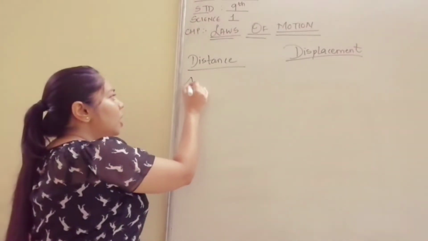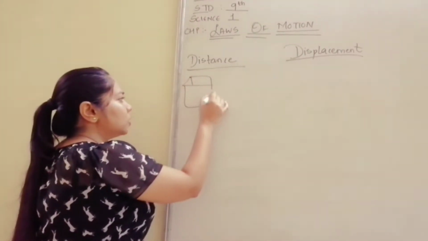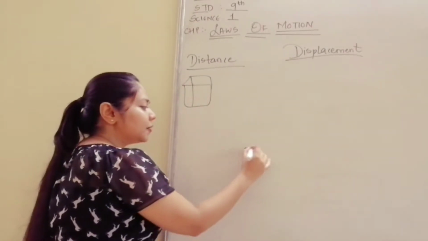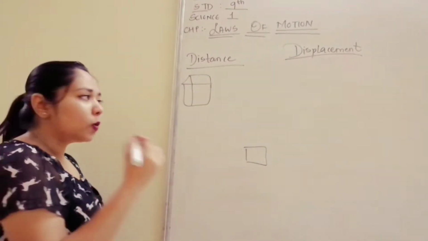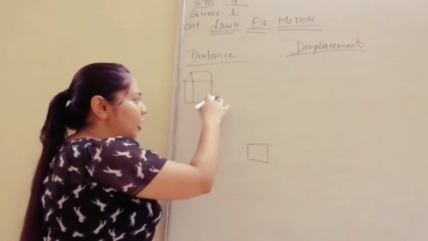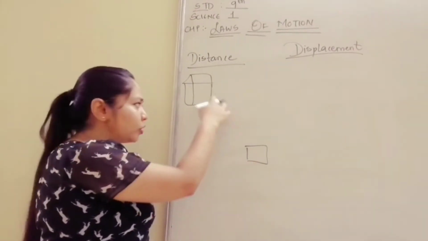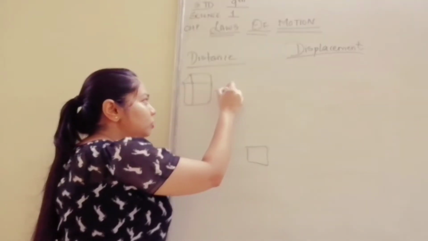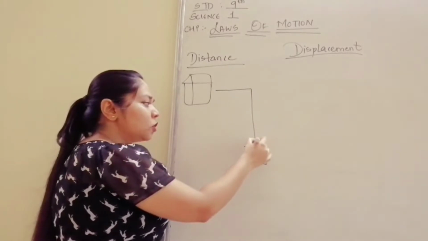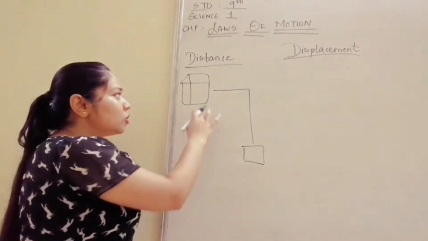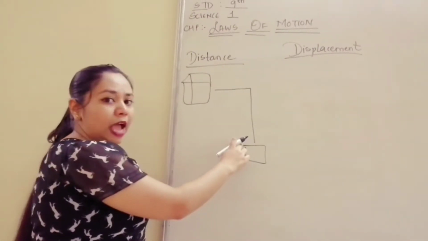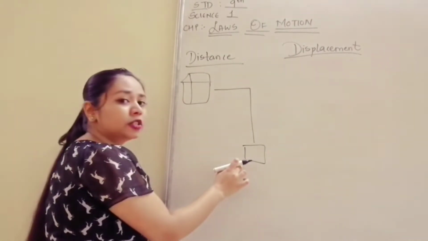Let us suppose my house is here and I have to reach somewhere here. There is no actual road to travel straight, so I need to travel first like this, and then I will go like this. So I have travelled this much actual path to reach this point.